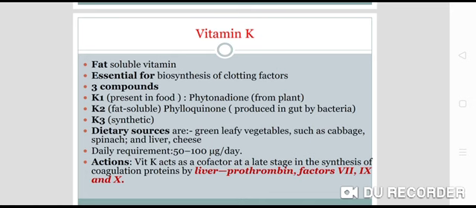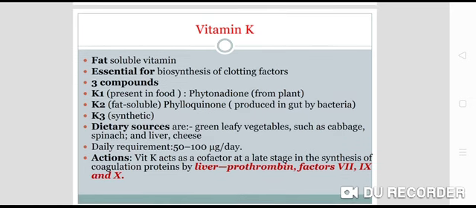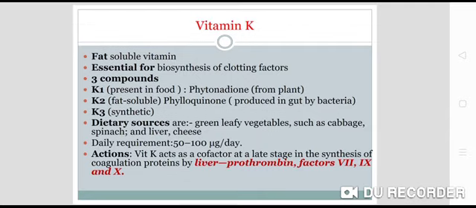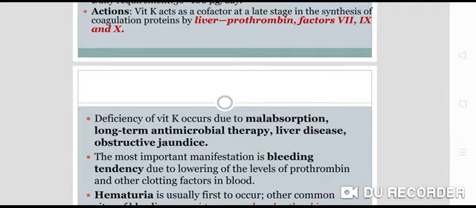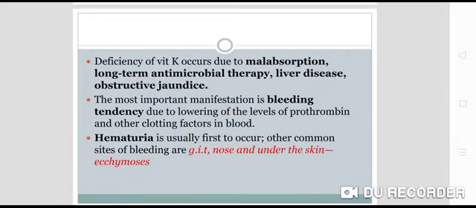Now, actions. Vitamin K acts as a cofactor in the late stage synthesis of coagulation proteins by the liver, like prothrombin, factor number 7, 9, 10, or you can simply say 2, 7, 9, 10. These are the vitamin K dependent clotting factors. Means they play a very important role, as vitamin K acts as a cofactor in the synthesis of these clotting factors.